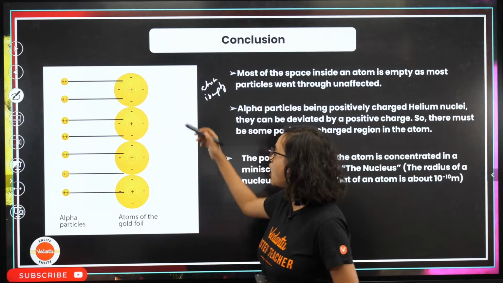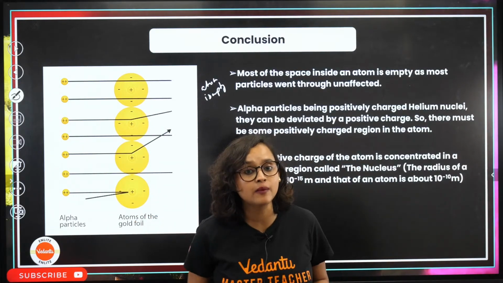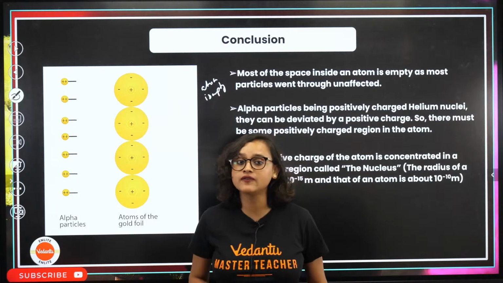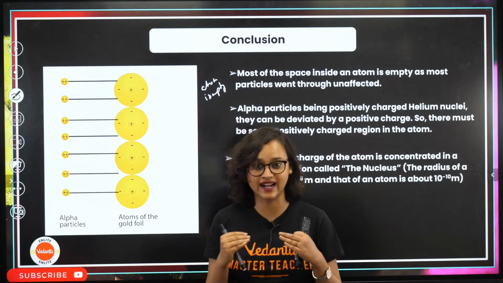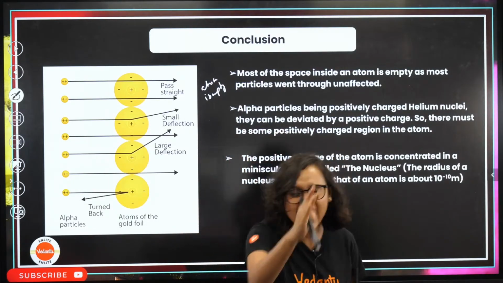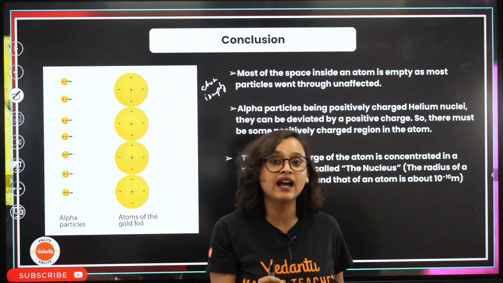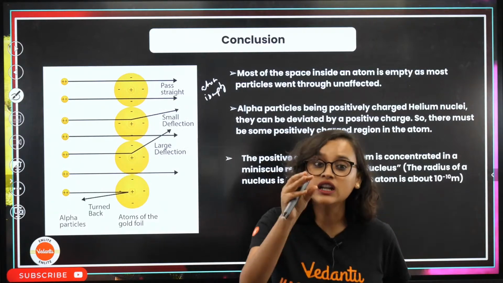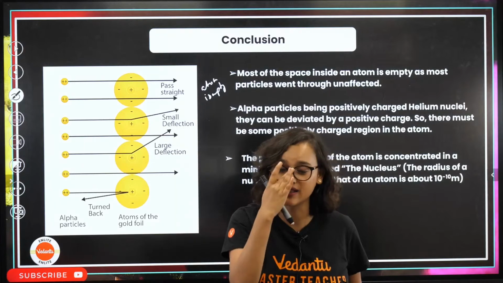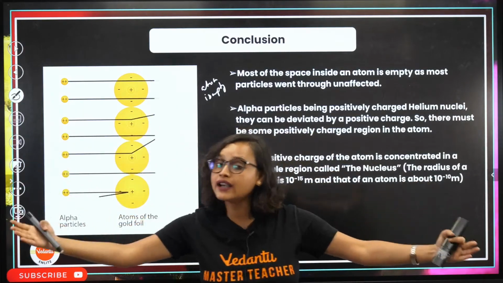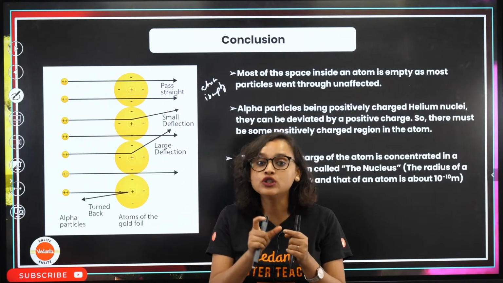Now, from here what happened? Then he saw that there were very few alpha particles which came head on, hit it, and came back directly on the same path. That means that the nucleus of the atom is actually at the center and takes up very small space. If you consider the size of the atom and the size of the nucleus, there is a huge difference.